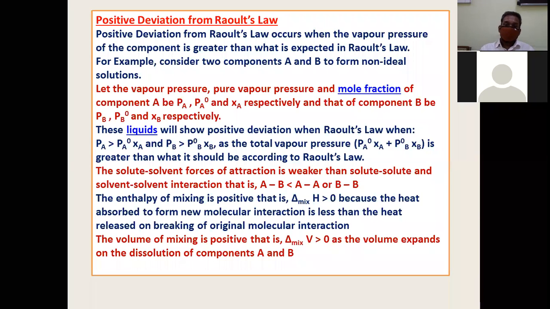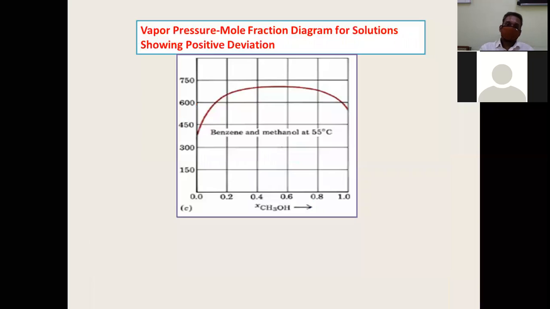Okay, we will look at the vapor pressure diagram once more. You see the vapor pressure of the solution. How do you pinpoint the vapor pressure of the solution? You take any concentration on the x-axis, apart from 0 and 1 mole fraction. That solution's vapor pressure is greater than vapor pressures of pure liquids. Therefore, this is showing positive deviation from Raoult's law.